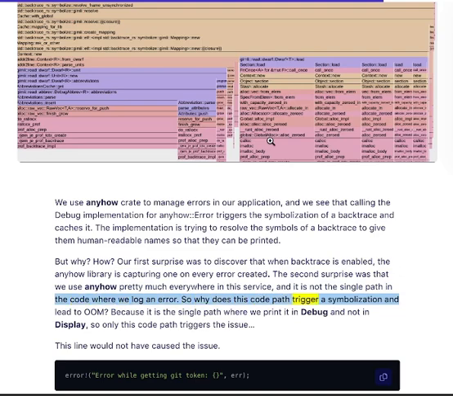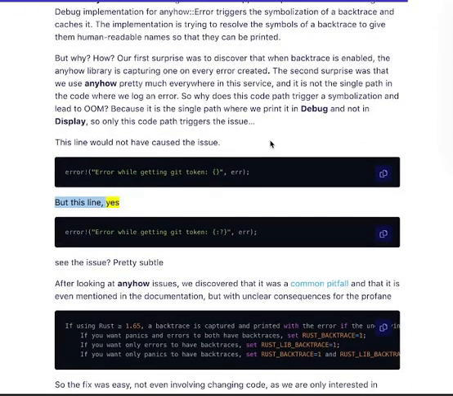So why does this code path trigger a symbolization and lead to an OOM? Because it is the single path where we print it in debug and not in display, so only this code path triggers the issue. This line would not have caused the issue. "Error while getting get token", but this line, yes. "Error while getting get token", see the issue. Pretty subtle. After looking at anyhow issues, we discovered that it was a common pitfall and that it is even mentioned in the documentation, but with unclear consequences for the profane.